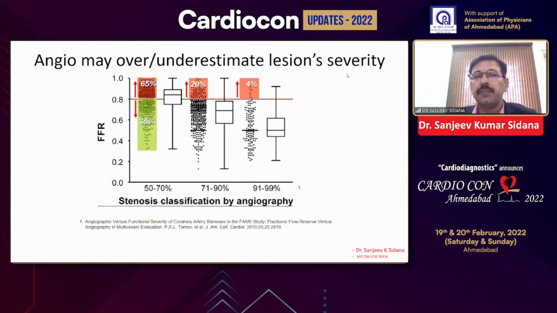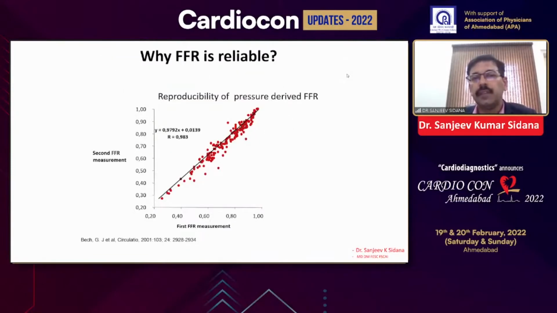We know that angiography may always over- or underestimate lesion severity. Even in patients in whom diameter stenosis is 50 to 70%, 65% of them may have an FFR value of more than 0.8. That emphasizes that all lesions of intermediate severity should be assessed with FFR. Even in lesions with stenosis of 71 to 90%, 20% of patients may have an FFR value of more than 0.8. And FFR is a very reproducible investigation.